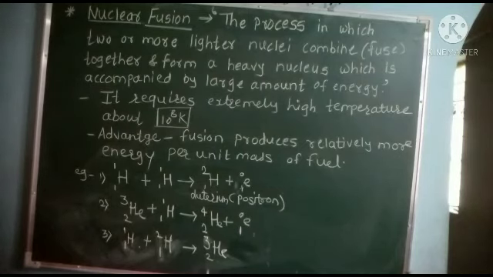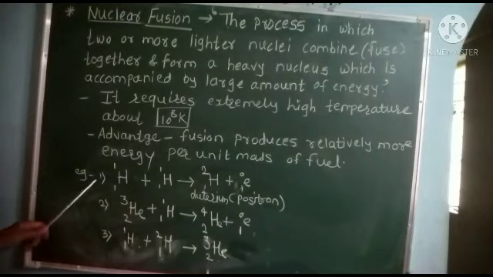This reaction is mostly carried out in the sun and in stars, because the sun and stars are composed mainly of hydrogen and helium gas. Both hydrogen and helium are lighter nuclei.